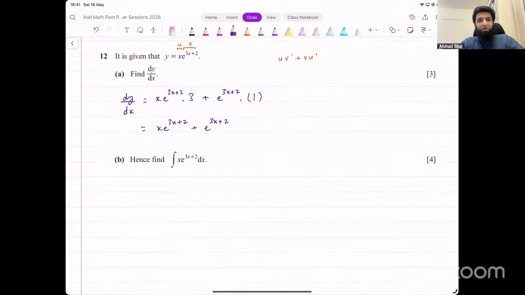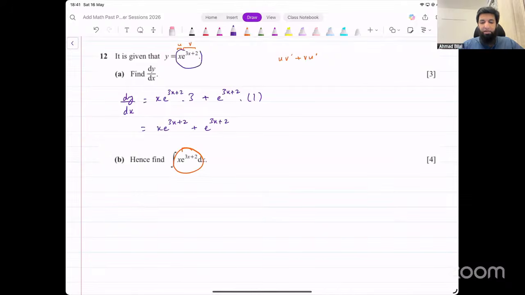Hence means you have to use the previous part somehow, because otherwise it's a product. We don't know how to integrate products, right? If they asked how to integrate this directly, you can't do that. This is not part of AdMath syllabus. You will understand how to do it in A-level maths paper 3.